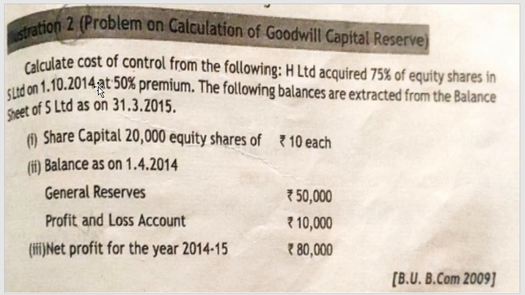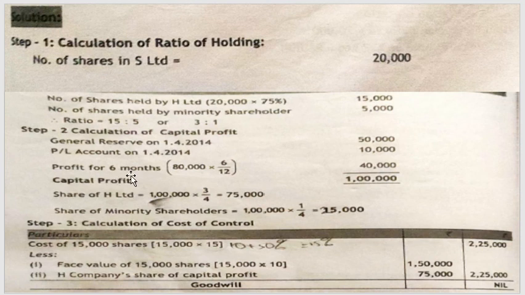So the parent company has bought the shares of the subsidiary company in between, that is on October. So as it is in between, you need to calculate the profit. This profit is for the full year. So you need to know what is the profit which is earned before acquisition. So 80,000 into 6 divided by 12, that is from April, May, June, July, August, September.